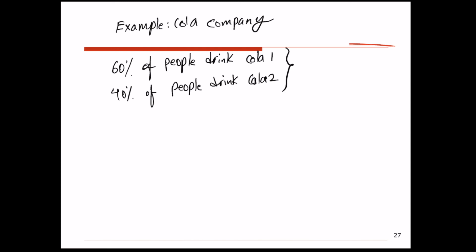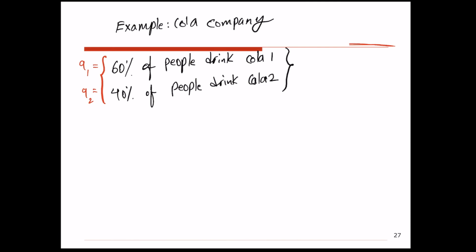So what is given here to you is the probability distribution of the state of the system right now at time 0. So what I have here in the first line is Q1, and what I have here in the second line is Q2. Q1 stands for cola 1 and Q2 stands for cola 2.